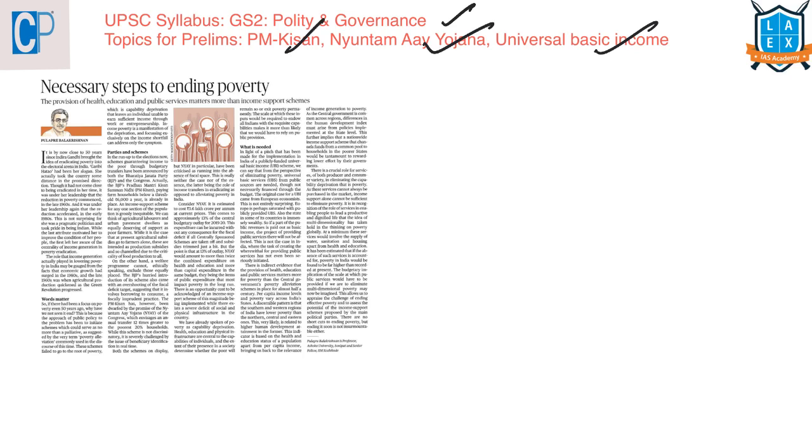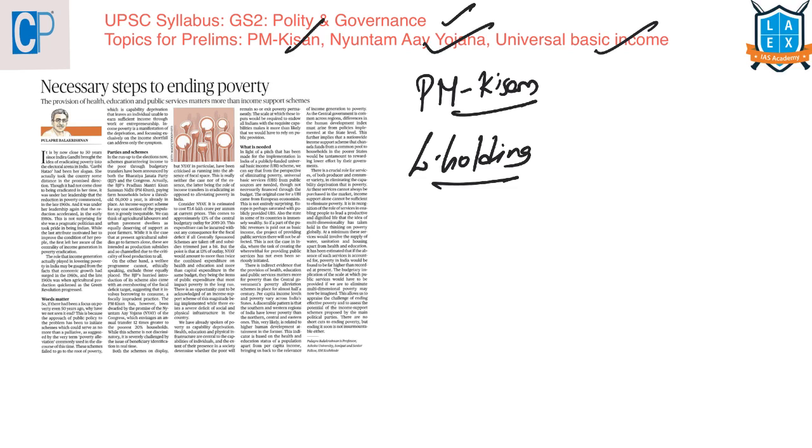First, let us see what is this Pradhan Mantri Kisan Samman Nidhi Yojana, PM-KISAN. Under this program, the vulnerable land-holding farmer families, please remember this, it is the land-holding, not landless farmers, who have cultivable land up to 2 hectares.